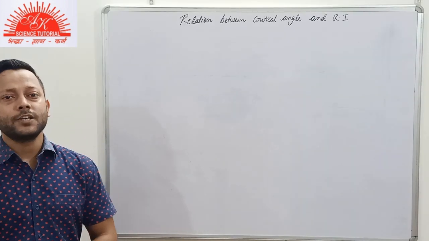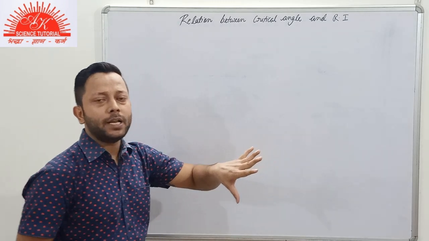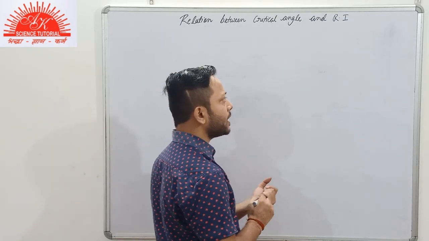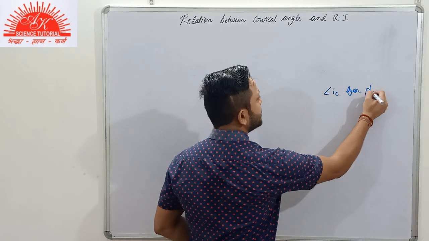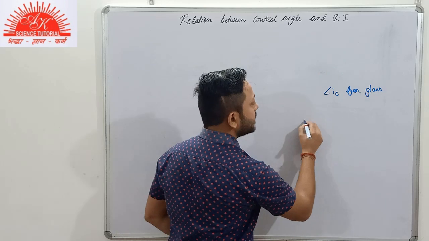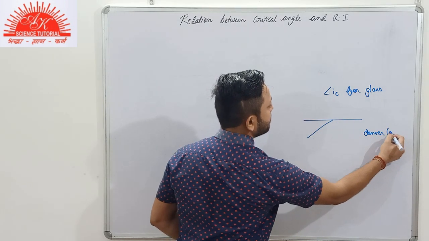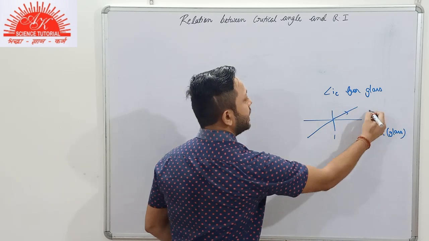Now what is the relation between the critical angle for a given pair of media and the refractive index of the given medium? I gave you the example of the critical angle for glass. In this case, the denser medium was glass and the rarer medium was air.